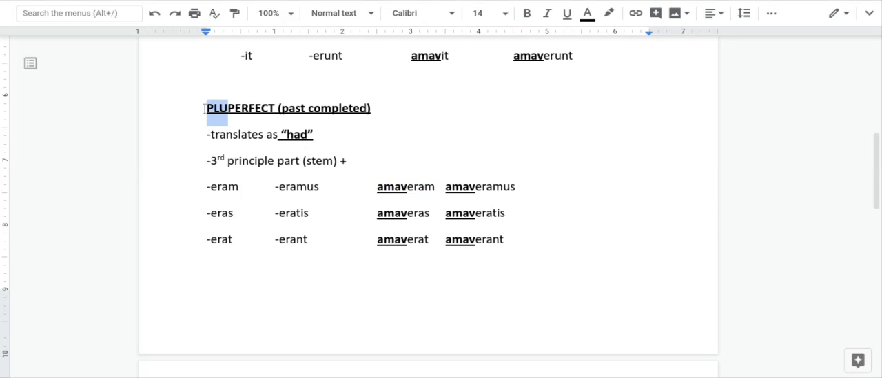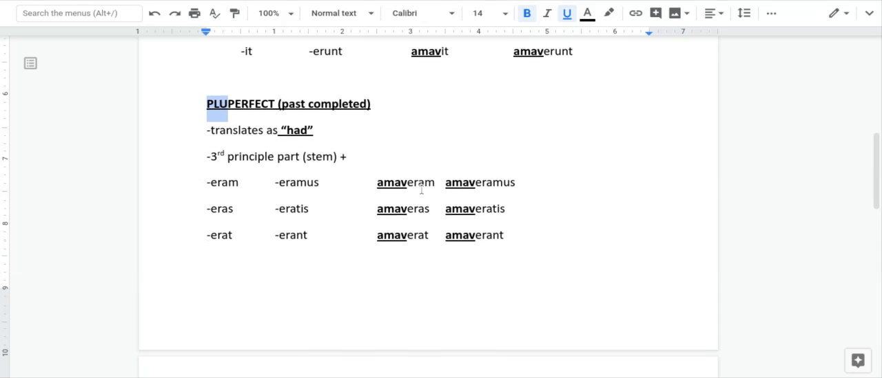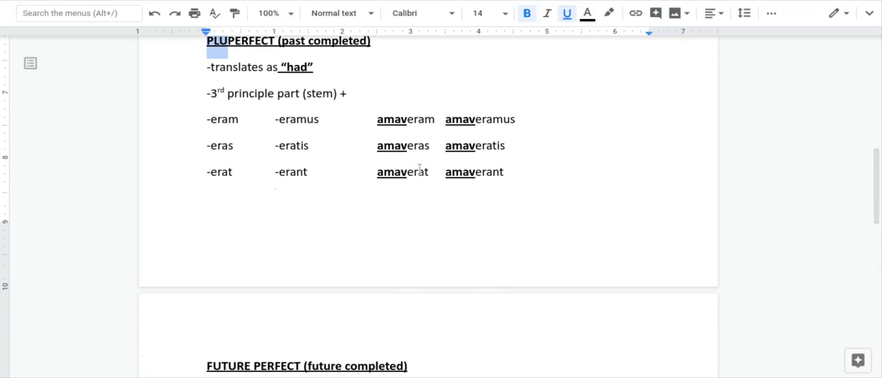Plu just means, it's a weird prefix. It means like you've really done it. So pluperfect just means really completed. So I had loved. It's the furthest back in the past you can go, and you just add these endings right onto the third principal part. That's the key to this lesson.